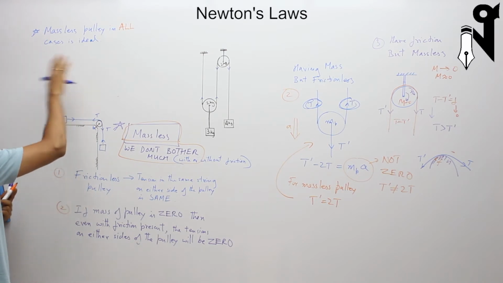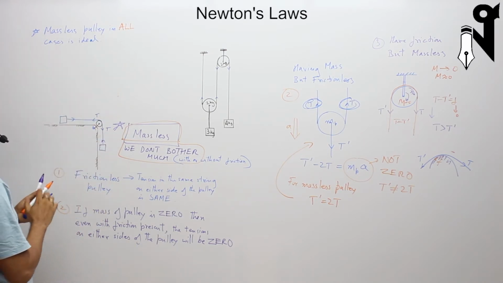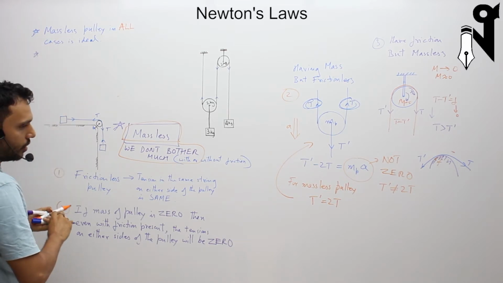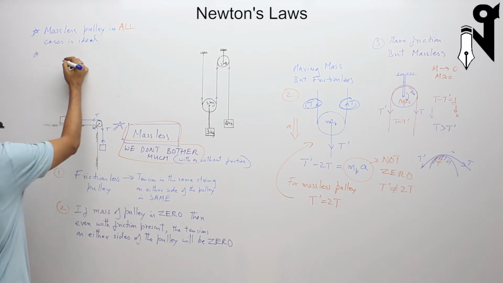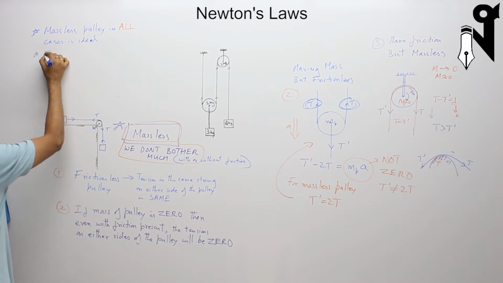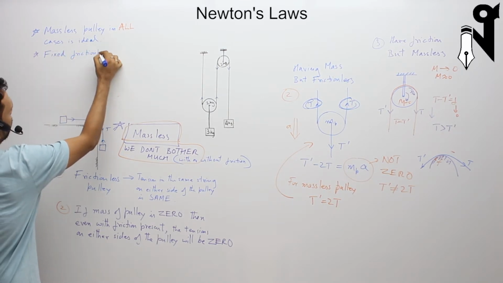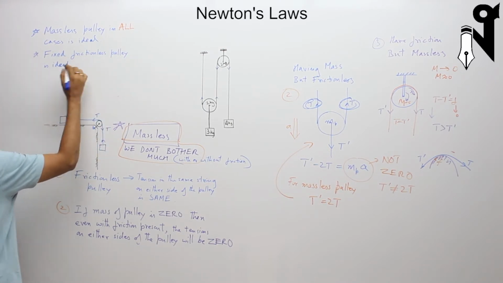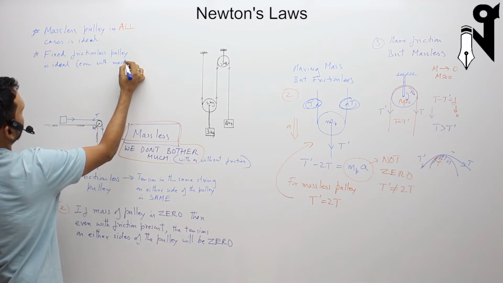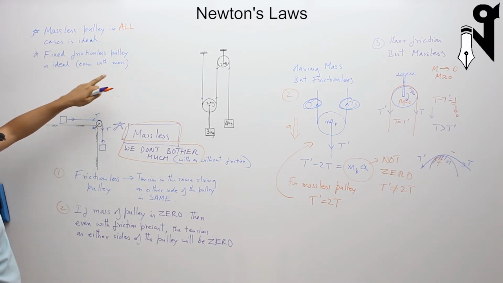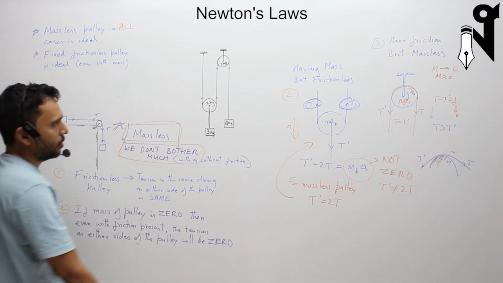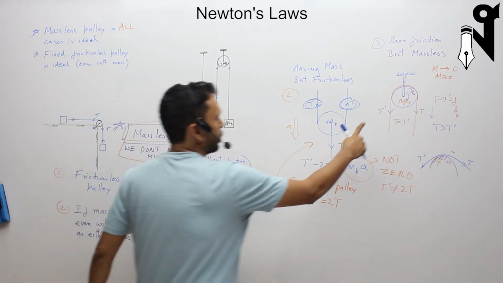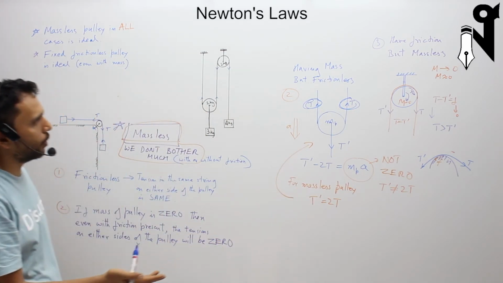A massless pulley in all cases is ideal, whether it is having friction or not. A fixed frictionless pulley is ideal even with mass. If it is frictionless, even if it is having mass, it is not going to rotate. So the T on either side is going to remain the same.